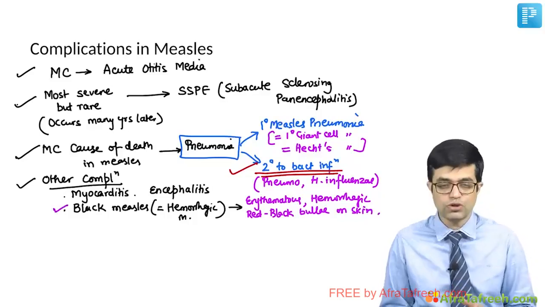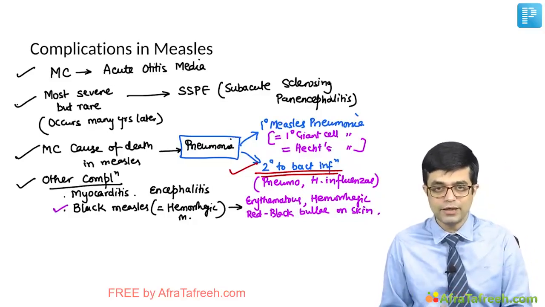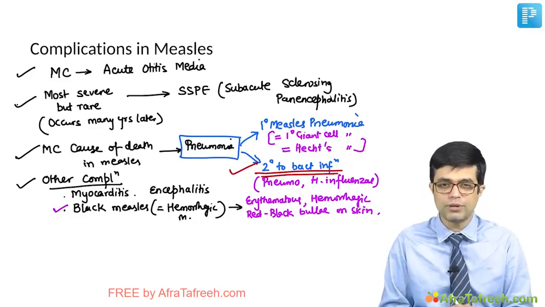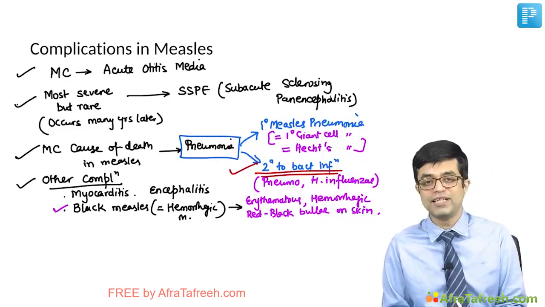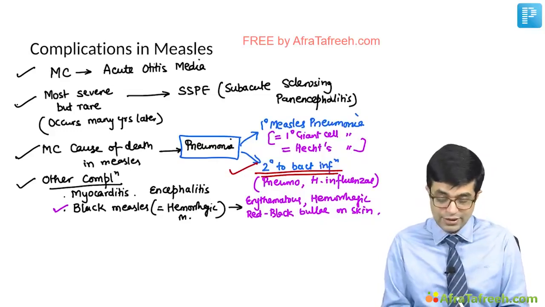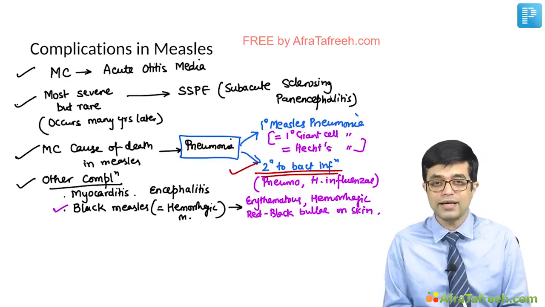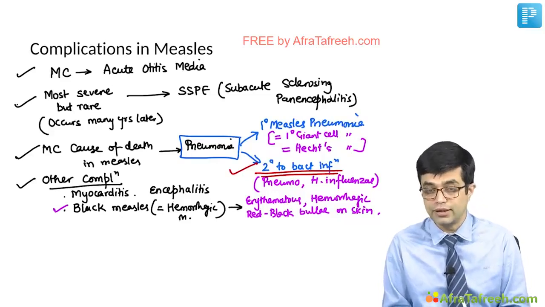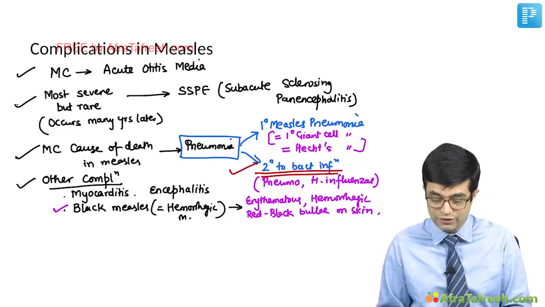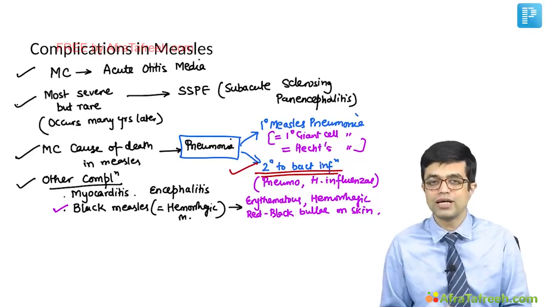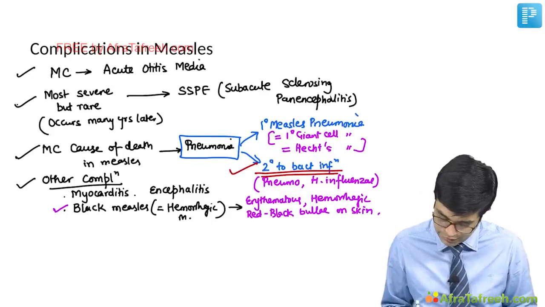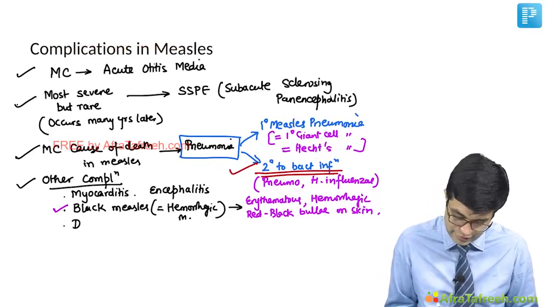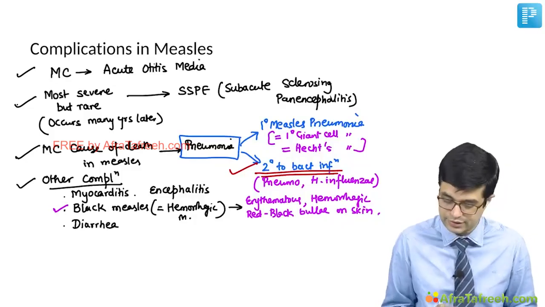And black measles fortunately is less commonly seen these days, but it used to be a fairly common complication in the pre-vaccination era, and that too in children who were severely malnourished. Black measles carries a fatality rate as high as 90 to 95%. Nelson also says the same thing. It is universally fatal once it develops, but fortunately it is very rarely seen these days. And finally, there is another complication of measles called diarrhea. Diarrhea is also common in case of measles.